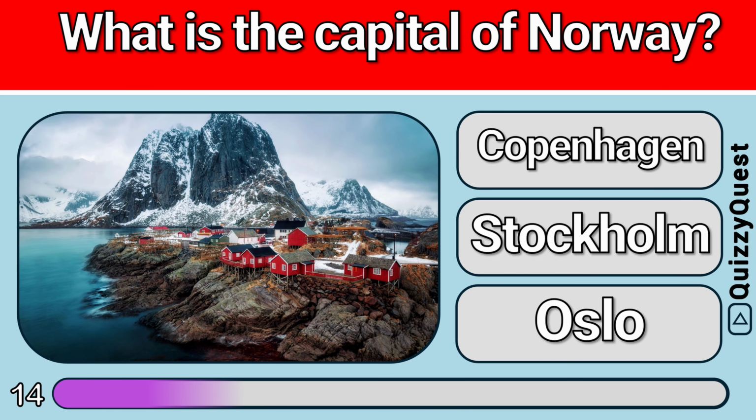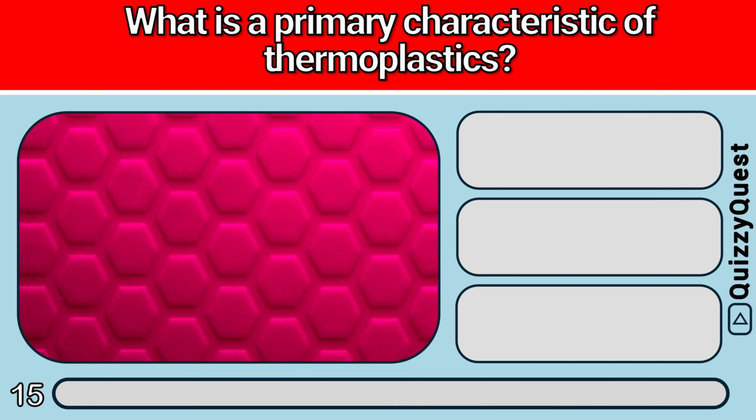Is it A. Copenhagen, B. Stockholm, or C. Oslo? It is C. Oslo. What is a primary characteristic of thermoplastics?